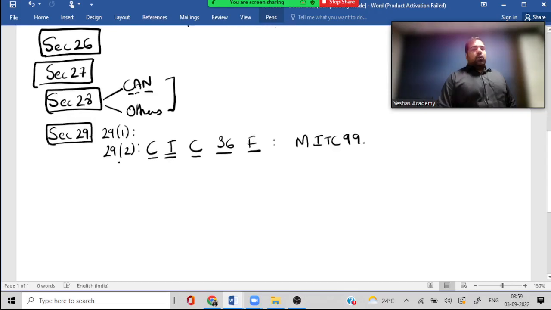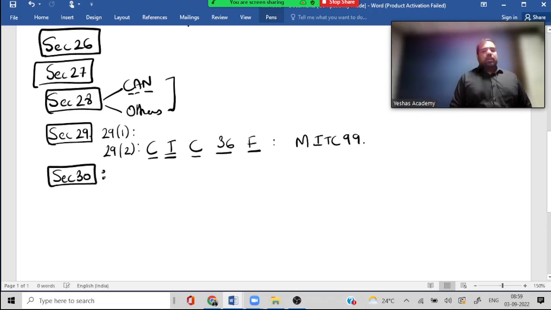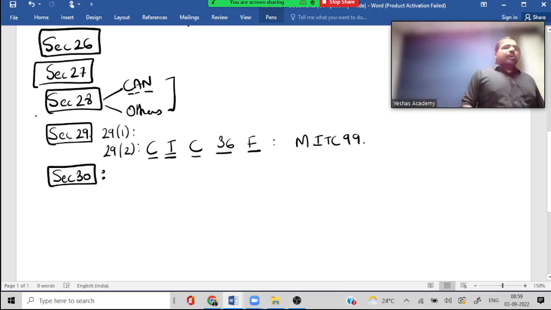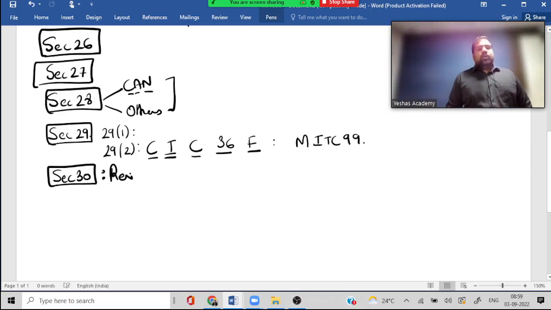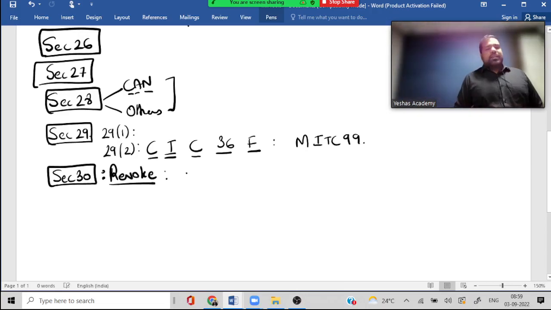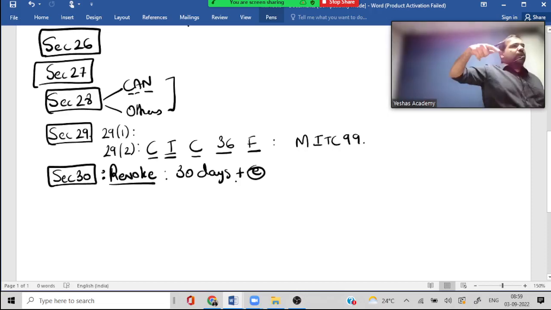Alright, and guys, if your registration has been cancelled, what's the most dangerous thing, guys? ITC disappears, and hence can you request the officer to give you back the ITC? Can you ask him to revoke the cancellation? Yes. Within how many days? Can it be extended? Earlier, guys, 30 days, now depending on the officer.